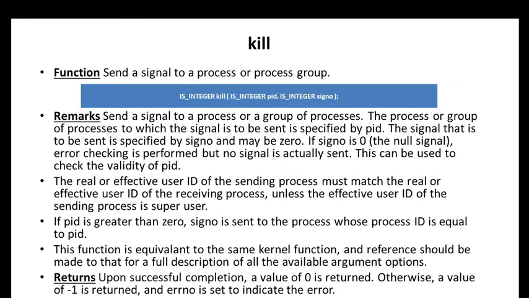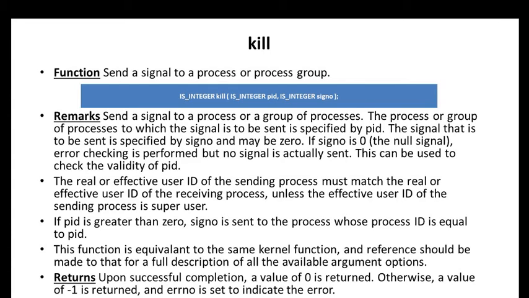If the signal number is 0, that is the null signal. Then error checking is performed, but no signal is actually sent to the process or group of processes. This can be used to check the validity of the PID. Next, the real or effective user ID of the sending process must match the real or effective user ID of the receiving process, unless the effective user ID of the sending process is the super user.